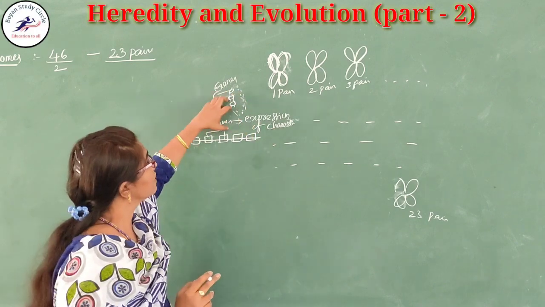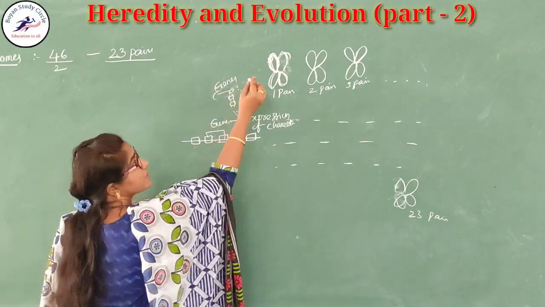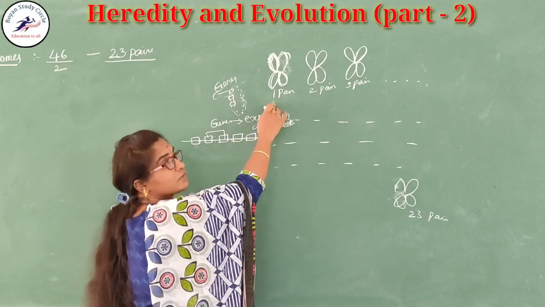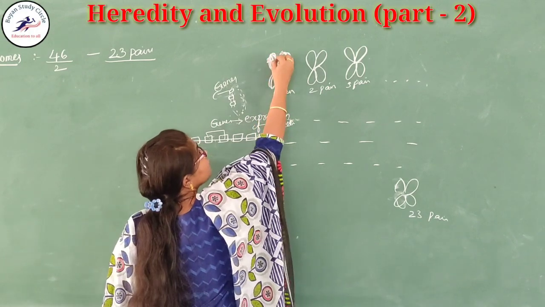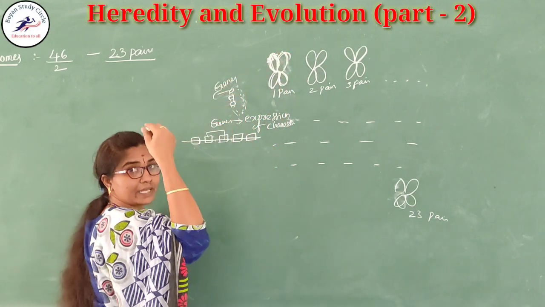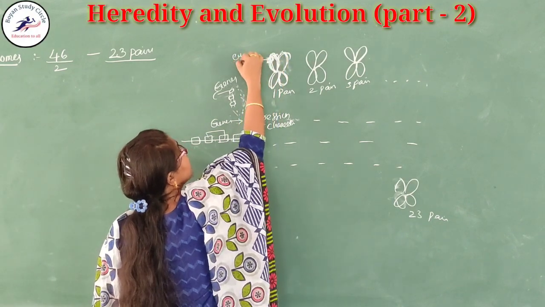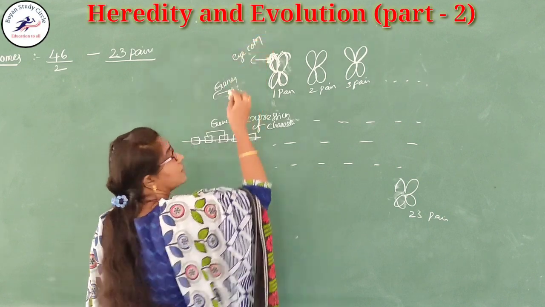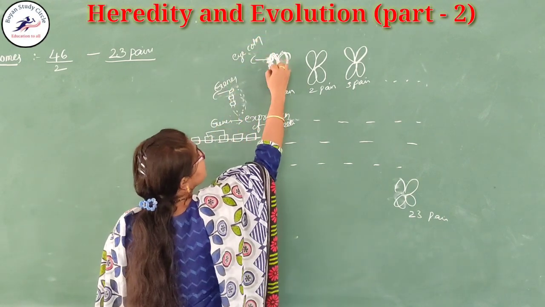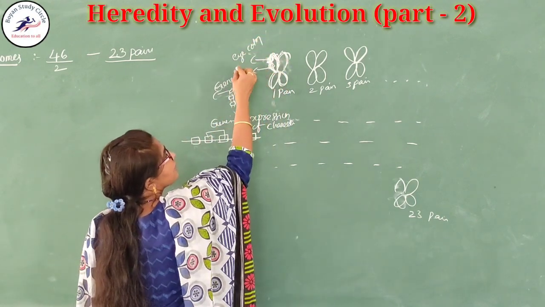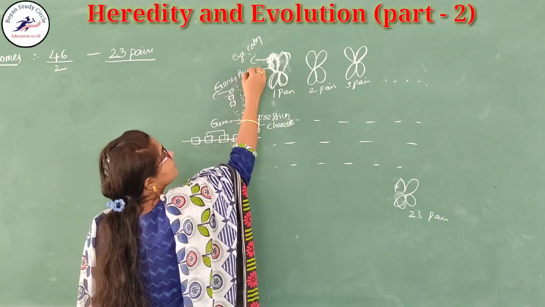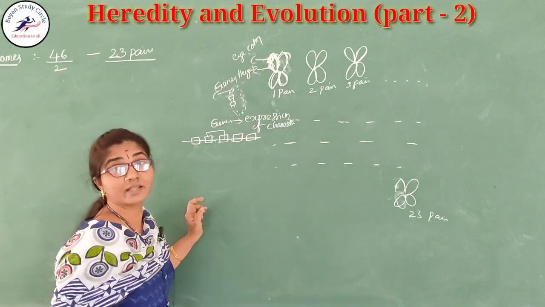For example, this is the first pair of the chromosome. In the first pair we can hypothesize this part is responsible for eye color, and another part here is responsible for the height.